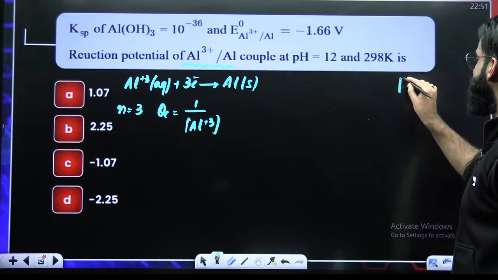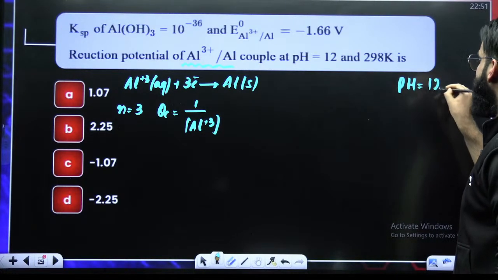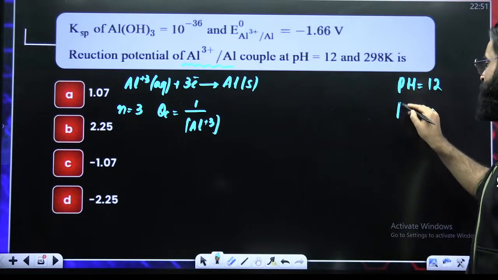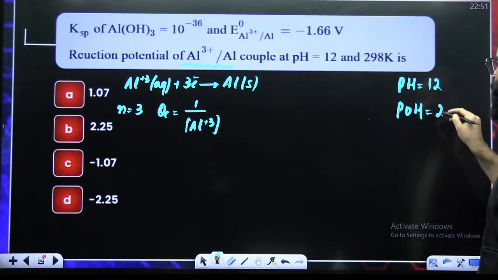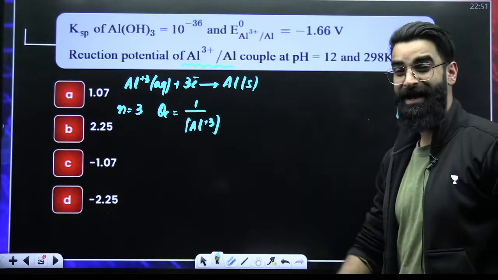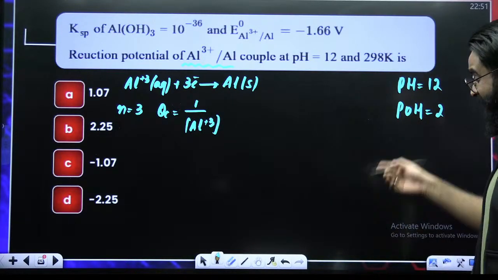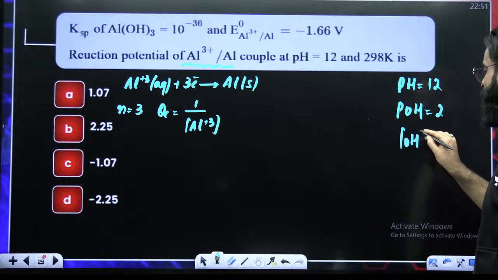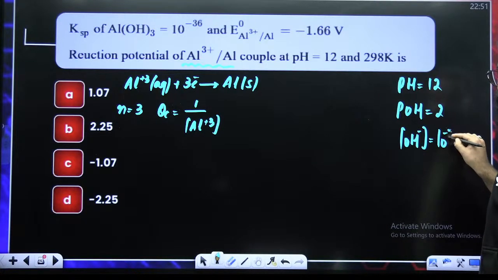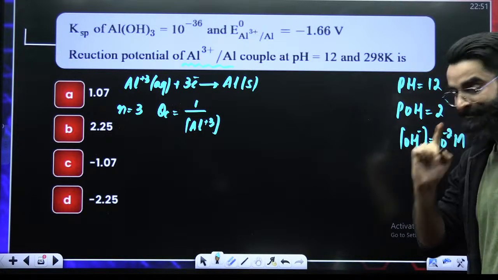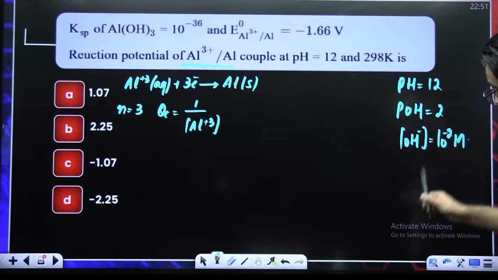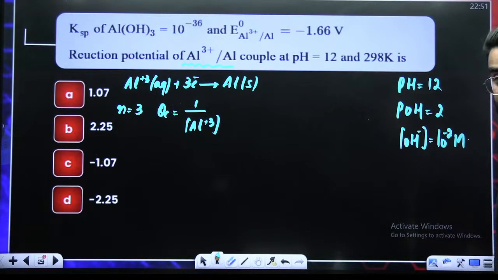My dear students, if pH is given as 12, what about pOH then? pOH would be 2, because pH plus pOH at 25 degrees centigrade is 14. So pOH is equal to 2. If pOH is 2, what would be the OH negative concentration? It would be 10 raised to the power minus 2 molar.